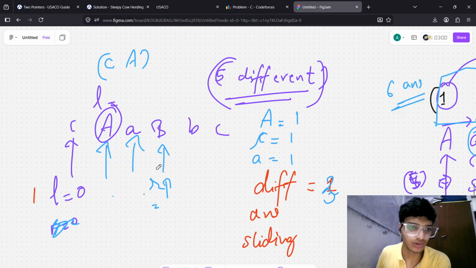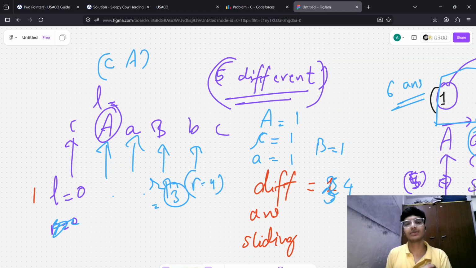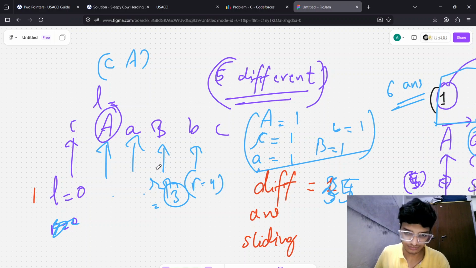That is 0, 1, 2, 3. R equal to 3. We change the value and put B equal to 1. Again we move and R becomes 4. So total different so far is 5 and B is equal to 1.